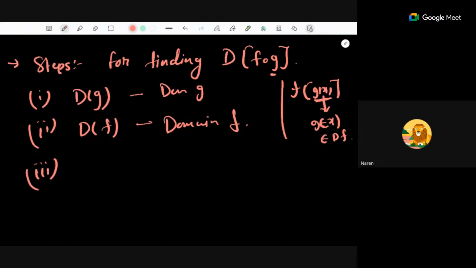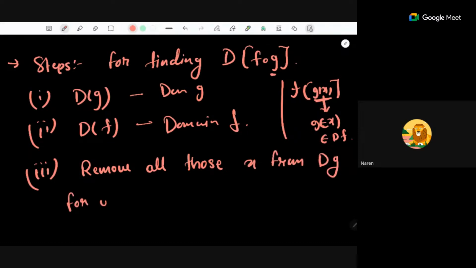So we'll remove all those x from the domain of g for which, if you compute g of x, it's not a part of the domain of f. Because if g of x is not a part of the domain of f, you cannot talk about f of g of x. So these are the steps.